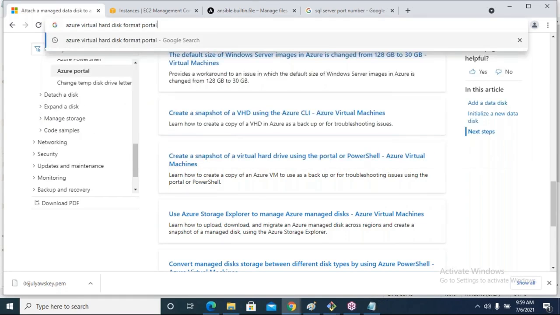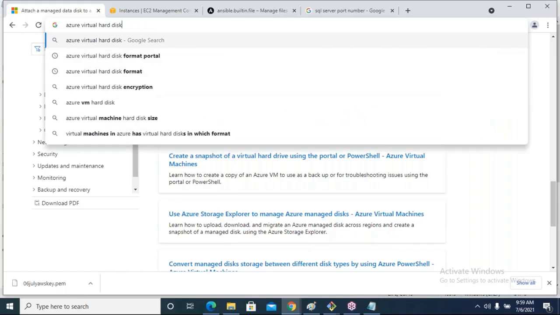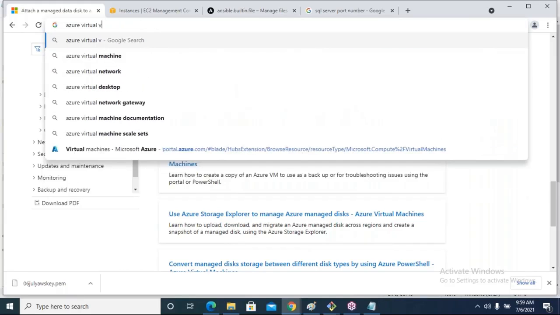Azure hard disk format. Say virtual hard disk. Actually, there are two commands. One is mkfs, the other one is the mount command. I am showing the link in the documentation. The mkfs command is used for formatting the disk, and we have to create one drive, and to the drive we have to mount the newly created hard disk. So these three steps we have to run, but I don't find official documentation.